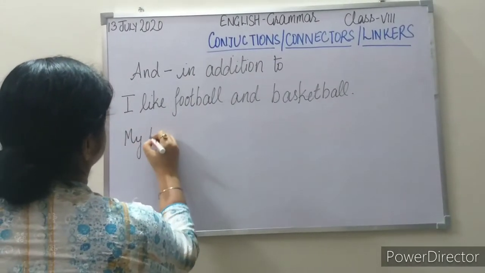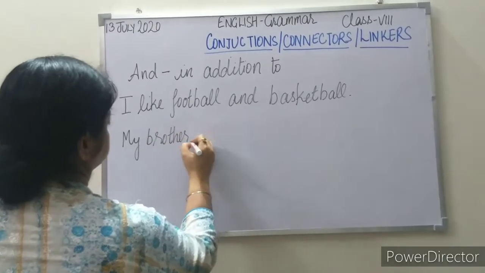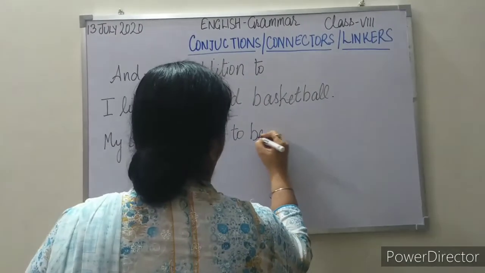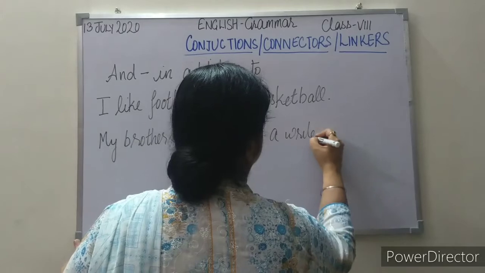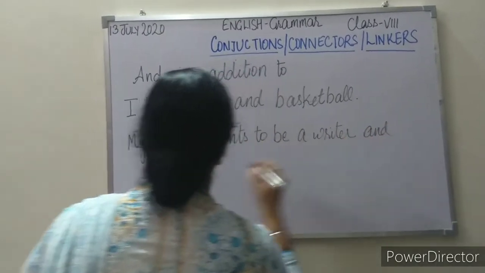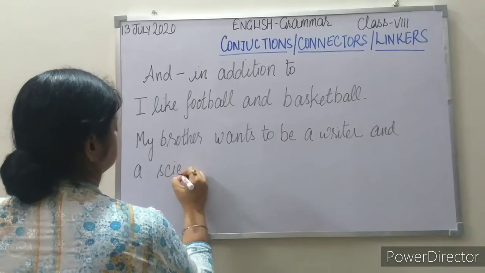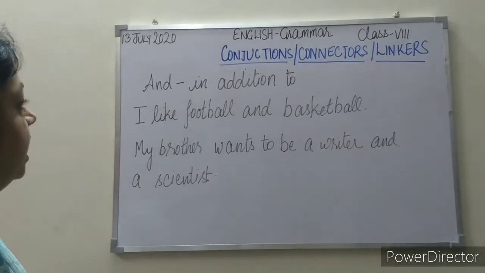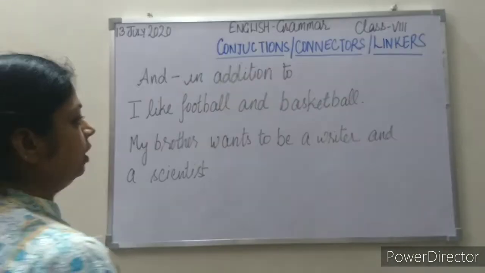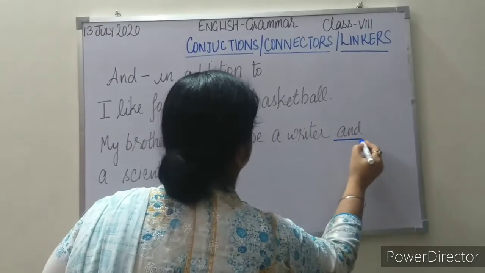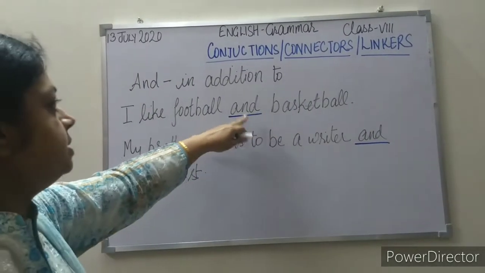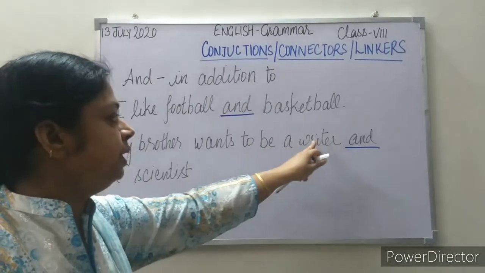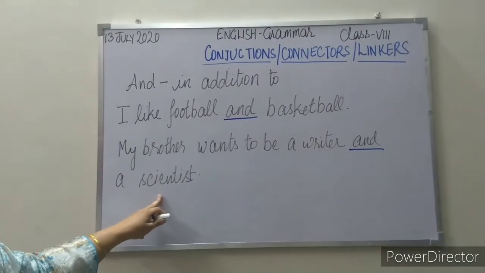See the next example. My brother wants to be a writer and a scientist. So now you can see in both the examples, I like football and basketball. My brother wants to be a writer and a scientist. That means in addition to football, I like basketball also. In addition to being a writer, he wants to be a scientist also.